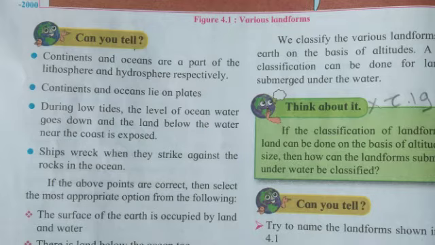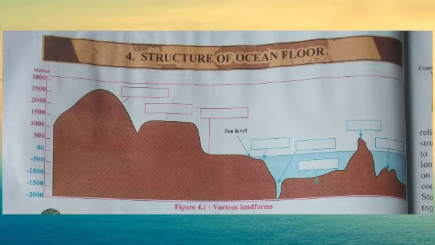And the options are: first, the surface of the earth is occupied by land and water. Second, there is a land below the ocean too. Third, even if the water has the same level, the land submerged is not even. And last, the level of water and land is uneven.